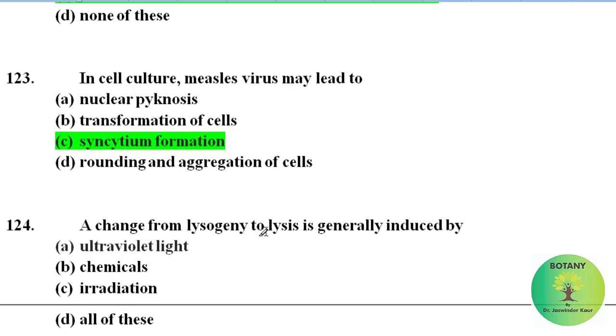A change from lysogeny to lysis is generally induced by ultraviolet light, chemicals, irradiation, all of these. Correct answer is ultraviolet light. Ultraviolet light is used for inducing lysogeny to lysis.